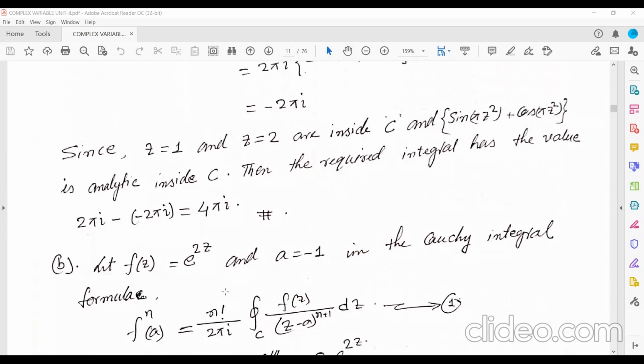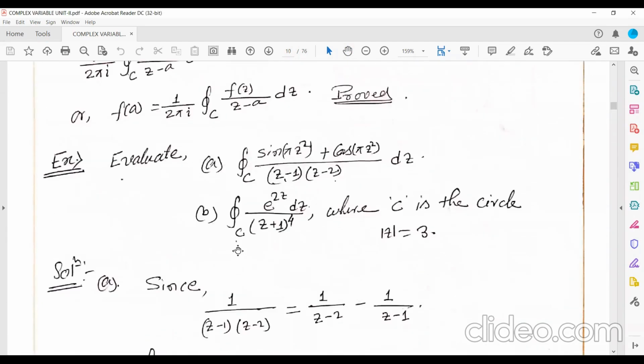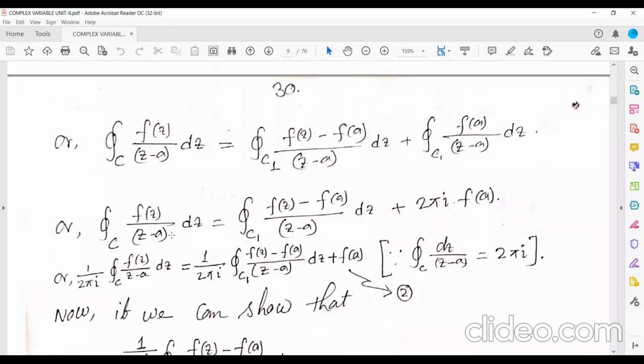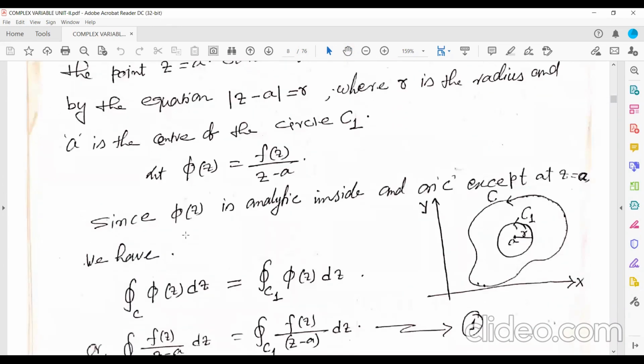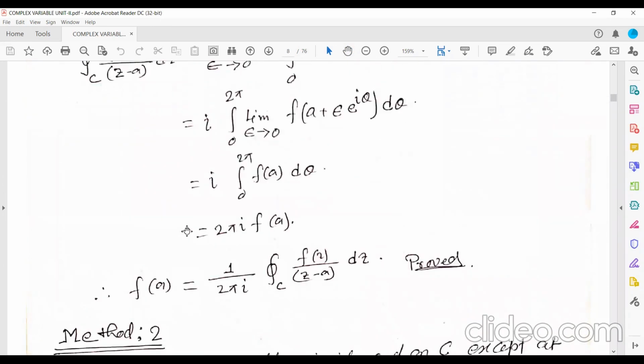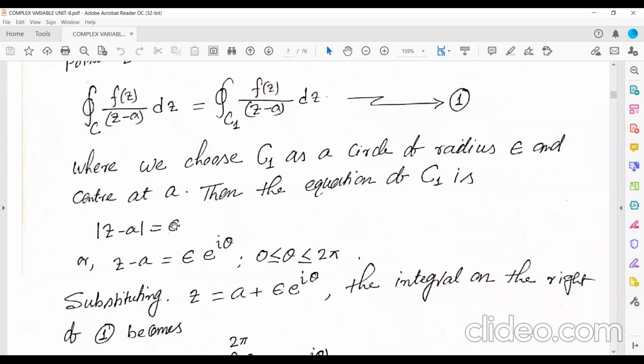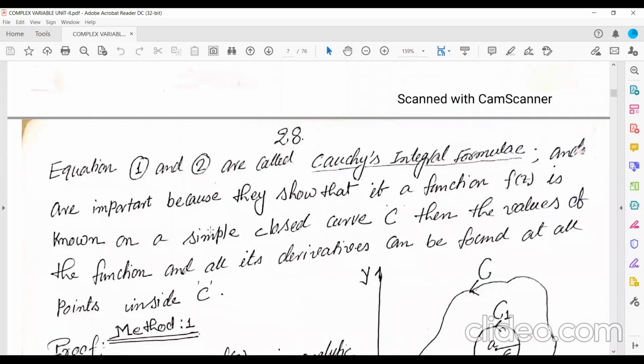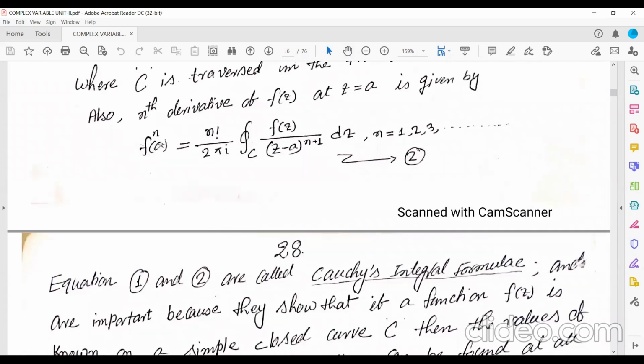The next one is on the nth derivative. For the nth derivative, the nth derivative of f at the point z equal to a equals n factorial upon 2 pi i times the line integral over C of f(z) by (z minus a) to the power n plus 1 dz.